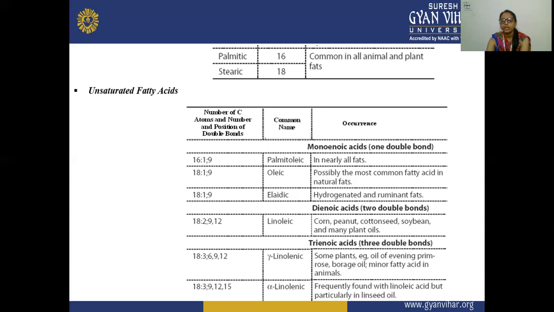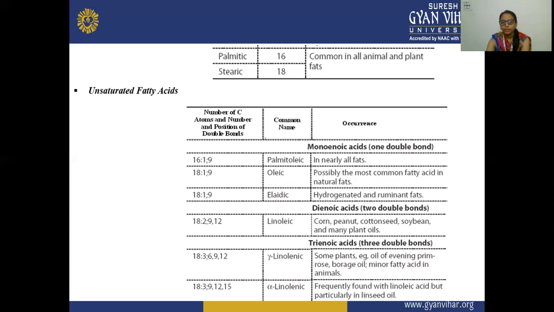It occurs as the most common fatty acid in natural fats. Next is also an 18 carbon acid, having the same double bond position at 9, and it is known as elaidic acid, found in hydrogenated and ruminant fats. Next is dienoic, where 2 double bonds are present, whereas in monoenoic only one double bond is present.